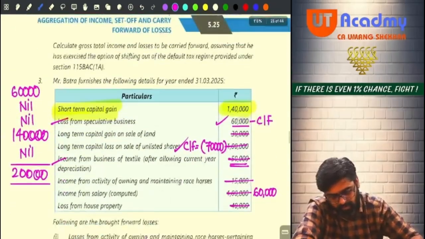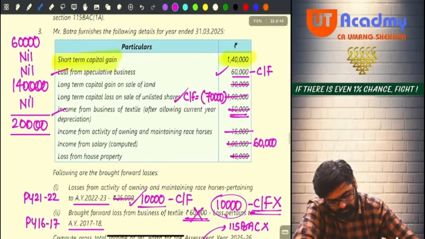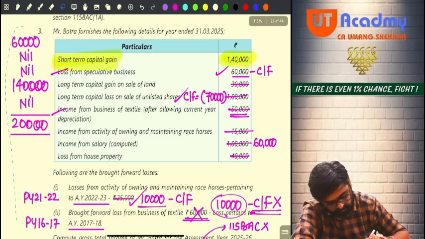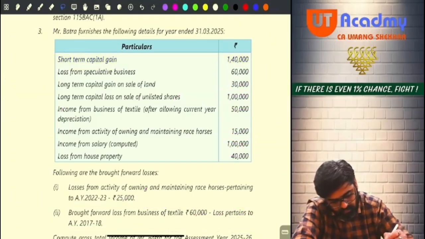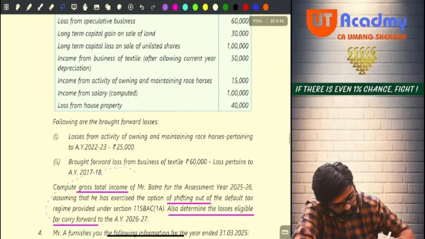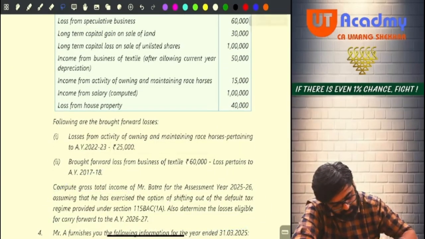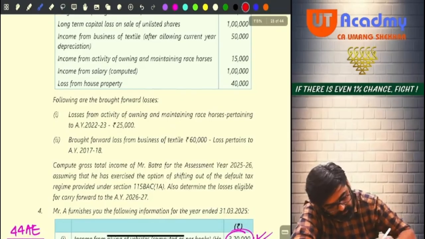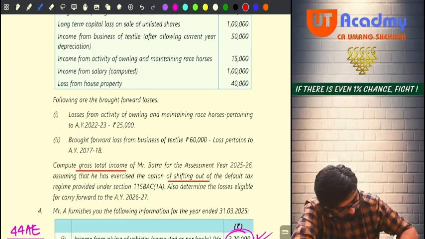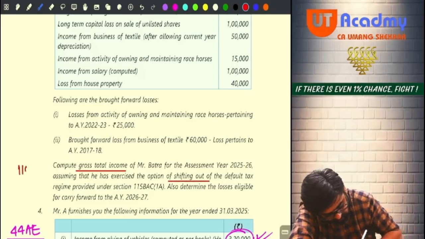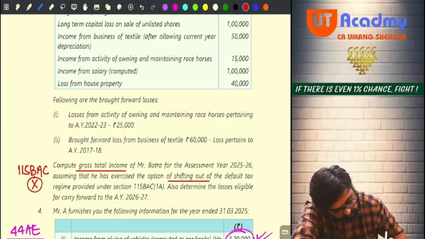Okay. Now come. Question number 3. In the last line, they are saying compute gross total income of Mr. Batra for the assessment year 25-26, assuming that he has exercised the option of shifting out, meaning he is not following 115BAC.